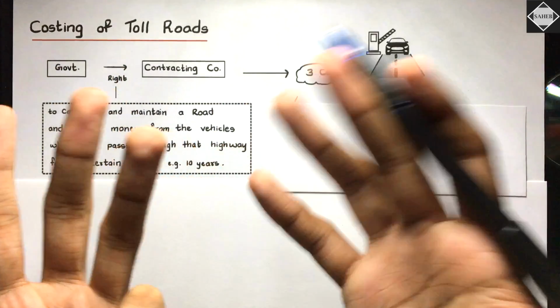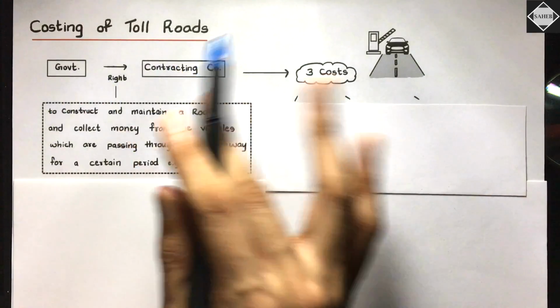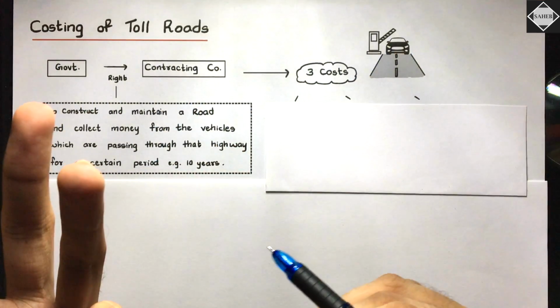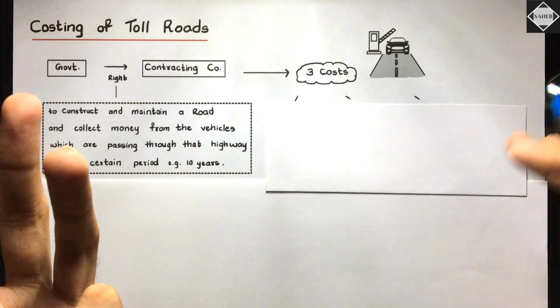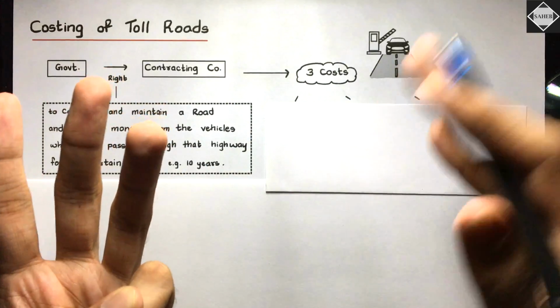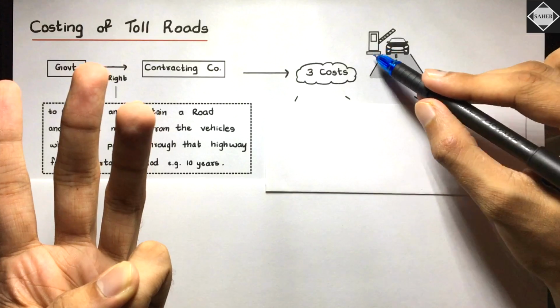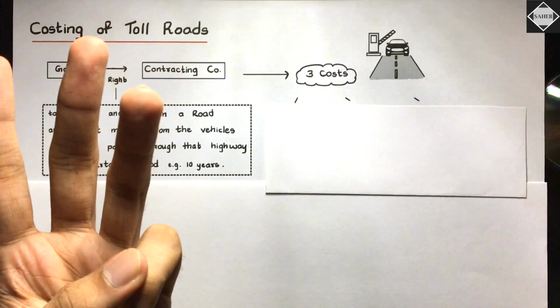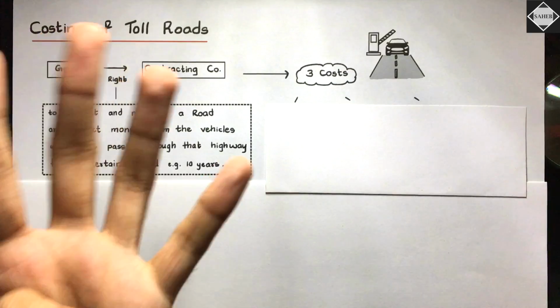They have built a road, so how are they going to get the money? Will government pay them? No. Government says you collect the money from the public who use your road, build plazas over there, and do not let them pass until they pay you the money. That's how they collect money from us, through FASTag.